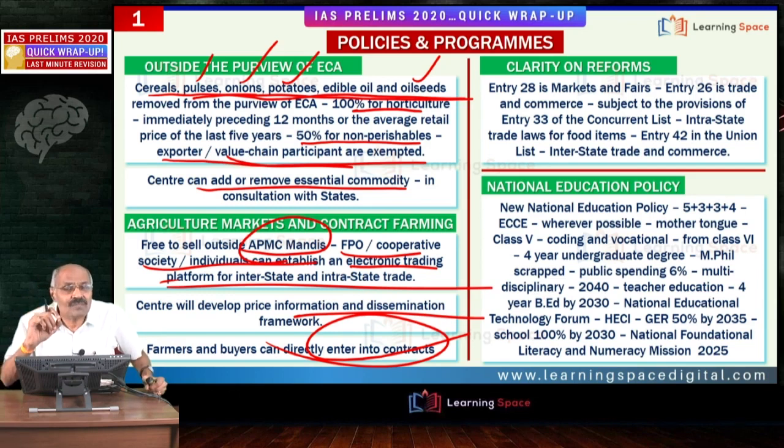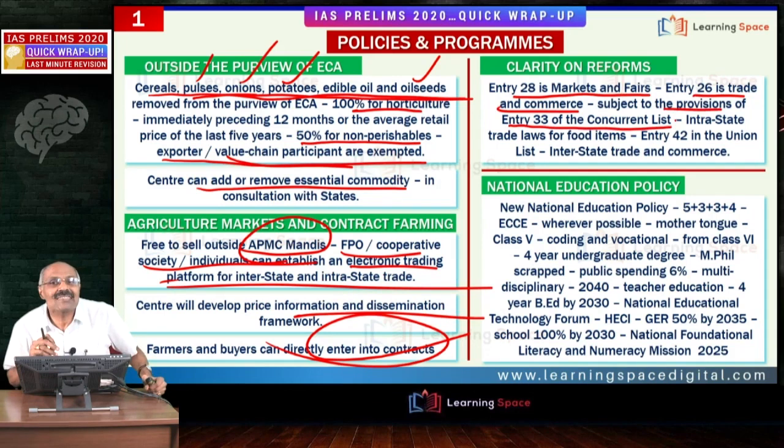You may have a doubt: when agriculture is a state subject, how did the center intervene? Please do not forget entry 28 in the state list, that is markets and fairs. Entry 26 is trade and commerce, in the state list, which is subject to the provisions of entry 33 of the concurrent list.